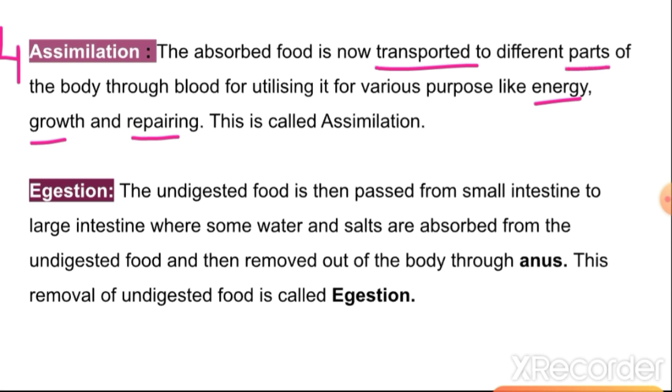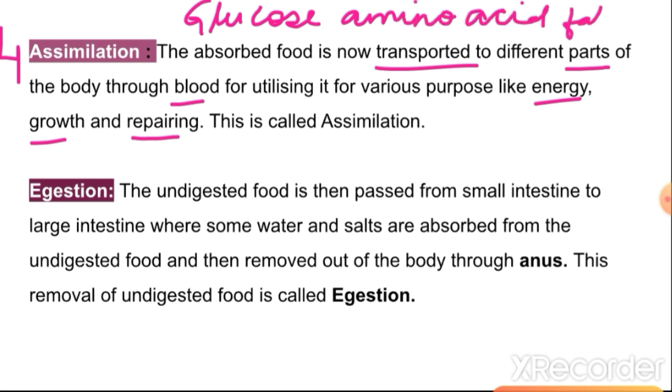This absorbed food means the glucose, the amino acids and the fatty acids. All these absorbed components are transported with the help of blood to the cells, and the cells then utilize them for energy, for growth and for repair.